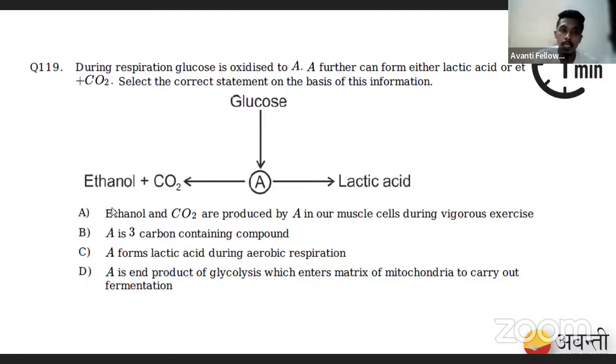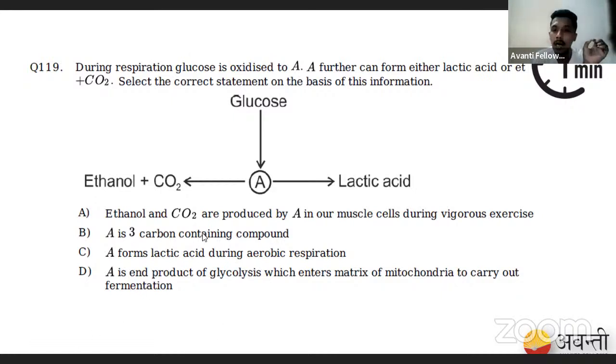If you see microorganisms, the same pyruvate, or pyruvic acid, is used for anaerobic respiration, where the pyruvate is converted into ethanol and carbon dioxide. So if you see the options, what is A? A is a 3-carbon containing compound. See the first option: ethanol and carbon dioxide are produced by A in our muscle cells. Actually wrong. Ethanol and carbon dioxide are produced by anaerobic bacteria by the process called fermentation. If they had given lactic acid is produced by A in our muscles during vigorous exercise, then that would be right.